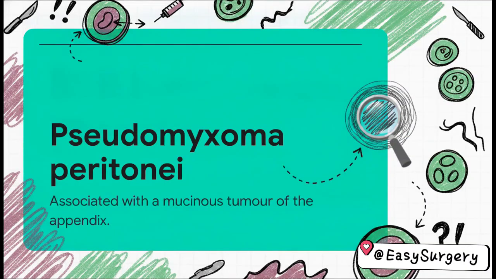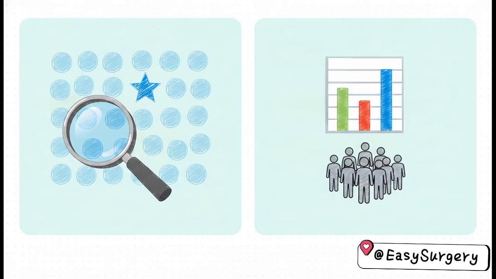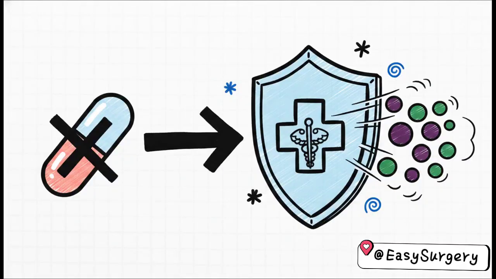Question 57 is a pure association game. You need to firmly link the clinical condition pseudomyxoma peritonei directly to its primary source, which is a mucinous tumor of the appendix. See that condition, pick that tumor, simple as that. Now, question 58 perfectly contrasts 2 statistical study designs you are definitely going to be tested on. Studying a rare disease, your go-to is a case control study. On the flip side, if they ask you how to best calculate prevalence, you're looking for a cross-sectional study. Lock that in.